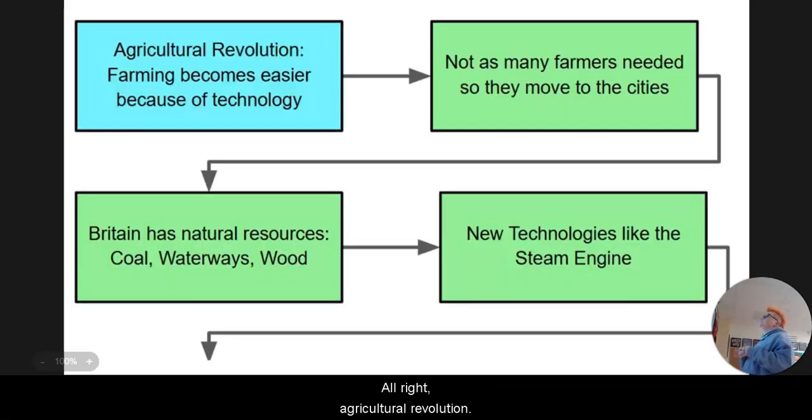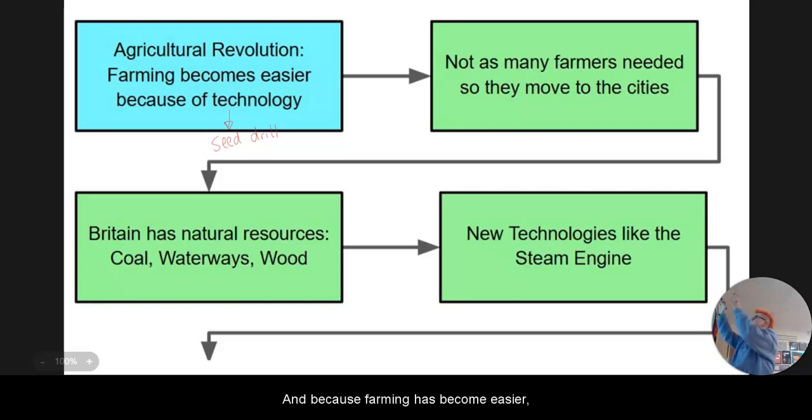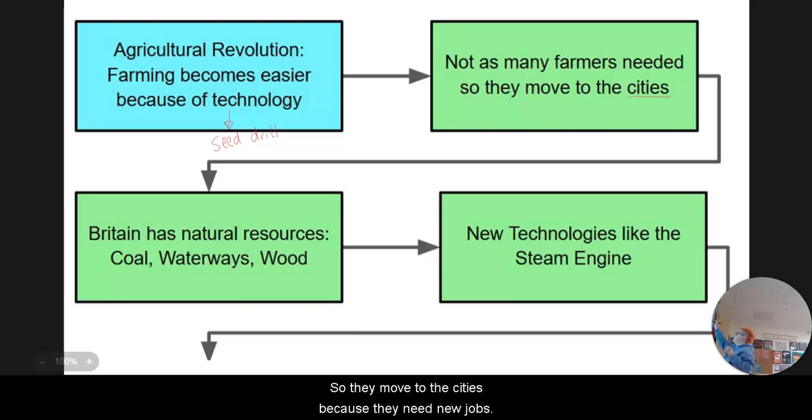So a quick little timeline. It starts with the Agricultural Revolution, which starts with lesson 1. Farming becomes easier because of technology, like the seed drill. And because farming has become easier, we don't need as many farmers, so they move to the cities because they need new jobs. They can't be farmers anymore.